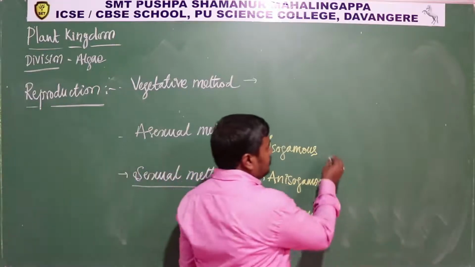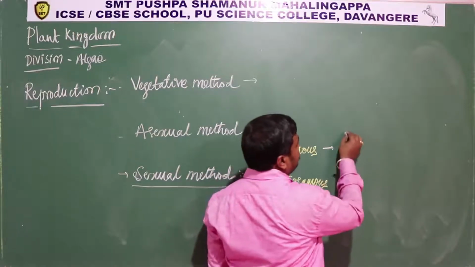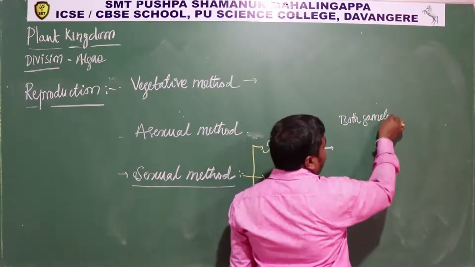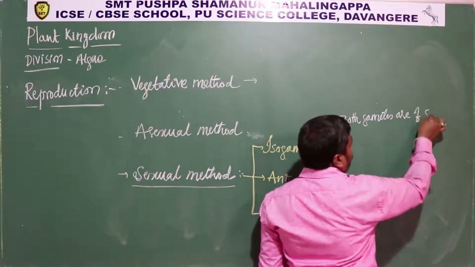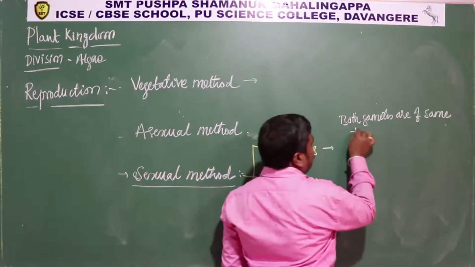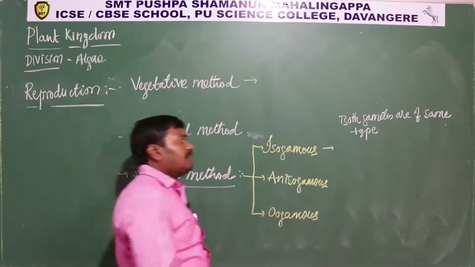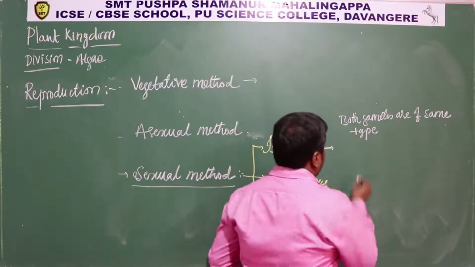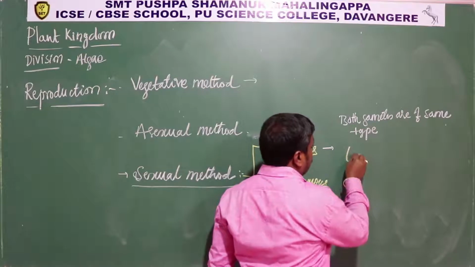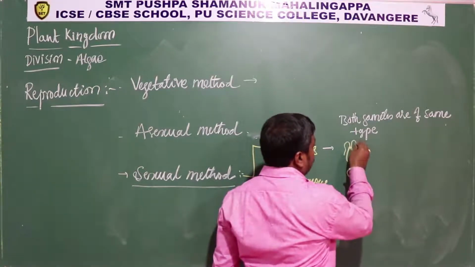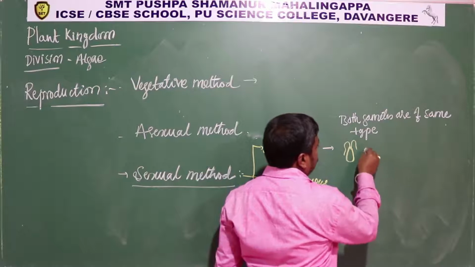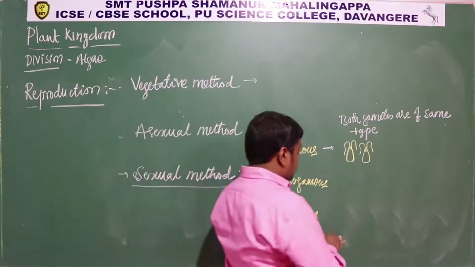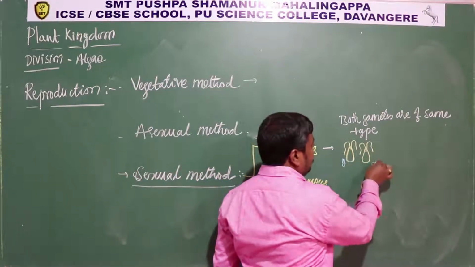So in the case of isogamous, both gametes are of the same type. The two gametes, male and female gametes, are of the same type. Okay, so let me take one example. Let's consider this as the male gamete and this as the female gamete.